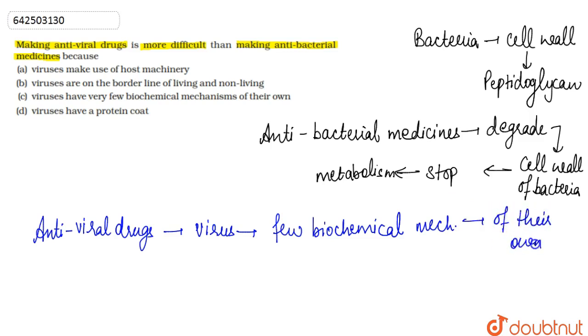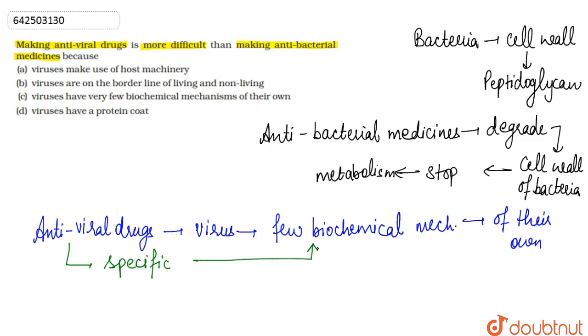So this is the reason it is very difficult to make medicine to act against a particular metabolism. As each virus has very few specific biochemical mechanisms, it is very difficult to prepare an antiviral drug which is specific for that particular biochemical mechanism. Hence making an antiviral drug is more difficult than making antibacterial drugs, because antibacterial medicines have a particular mechanism to act upon the bacteria: they first degrade the cell wall and then stop their metabolism.